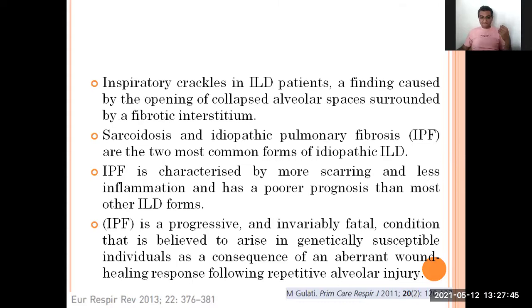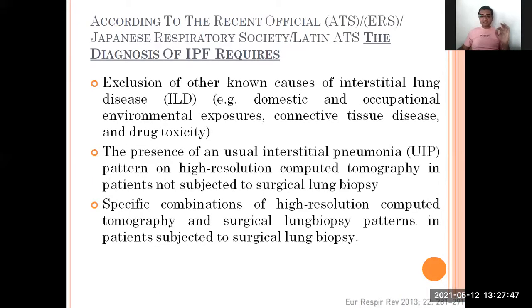But IPF is much more dangerous than any other. Okay, so now how can we classify it? According to the ATS, the American Thoracic Society, the ERS, the European Respiratory Society, the Japanese Respiratory Society, and the Latin ATS, many different associations have drawn our attention towards how to diagnose IPF.